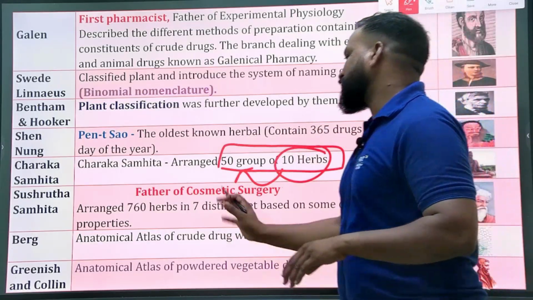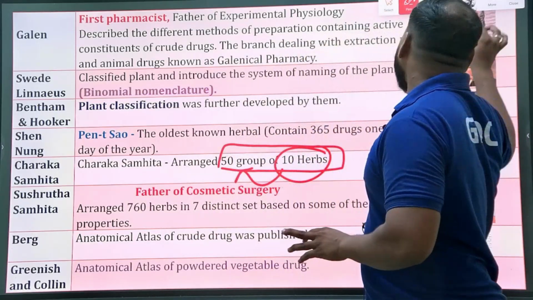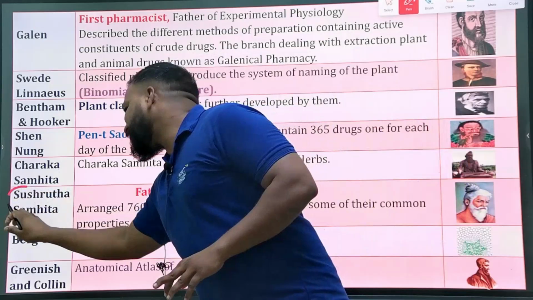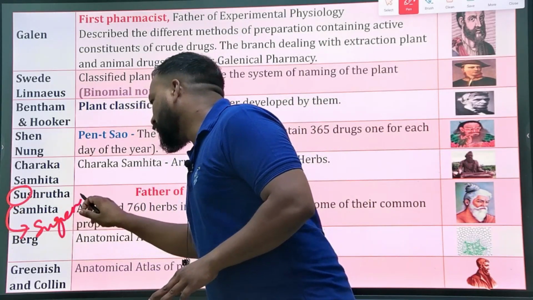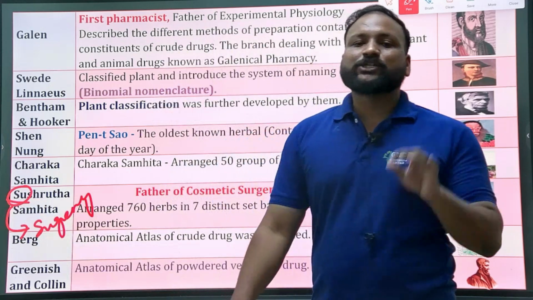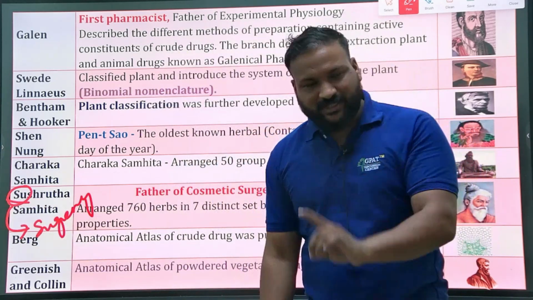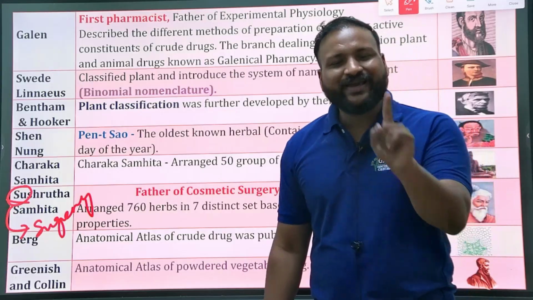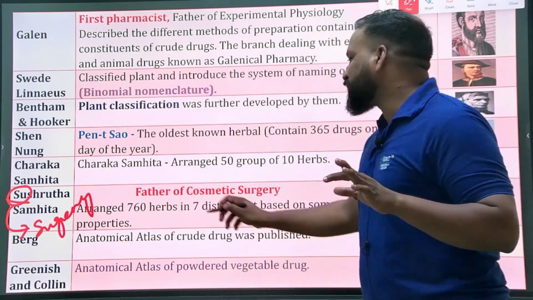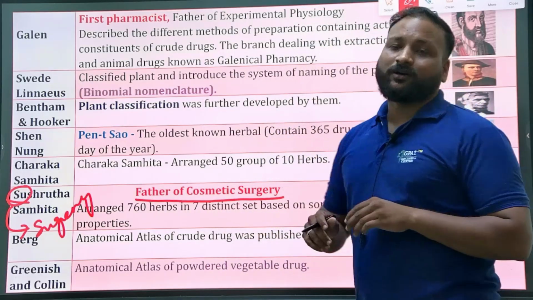Next, Sushruta Samhita. Sushruta: SU stands for surgery. Surgery starts with SU, and the name Sushruta also starts with SU. Sushruta is the father of surgery, the first cosmetic surgeon on this earth.